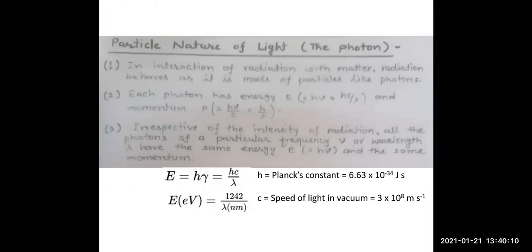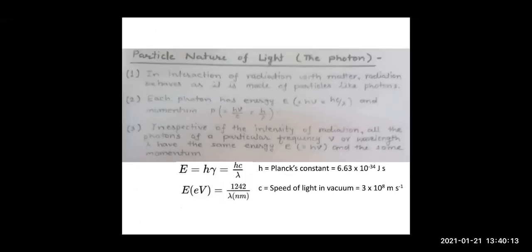The first property is that in the interaction of radiation with matter, radiation behaves as if it is made up of particles like photons. So when light reacts with matter, it behaves as if light is made up of small quanta of energy, that is photons. What is the energy of a photon? Energy of a photon is given by h nu, where nu is the frequency of the light, right?